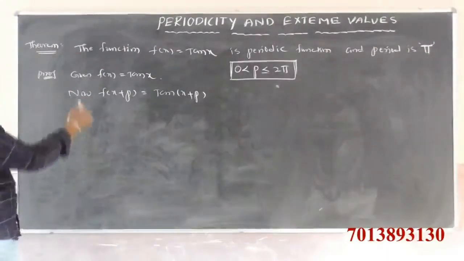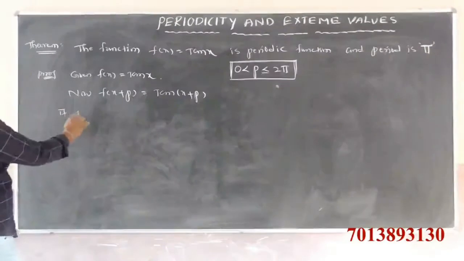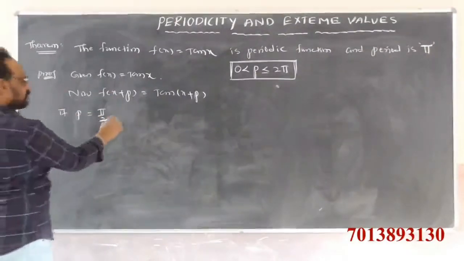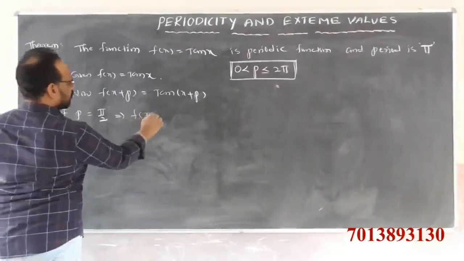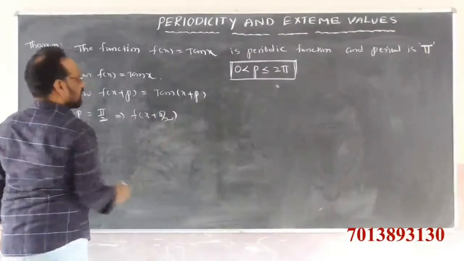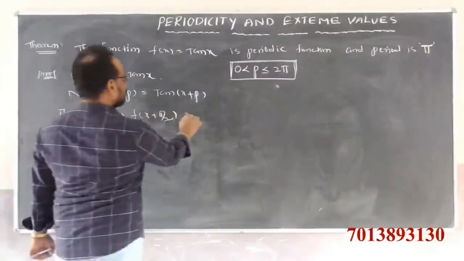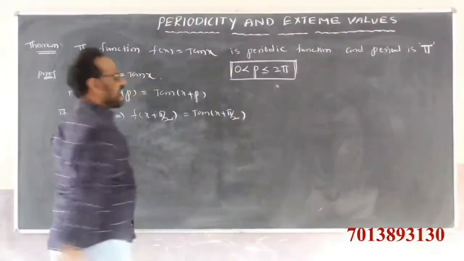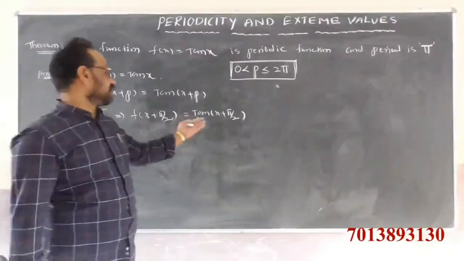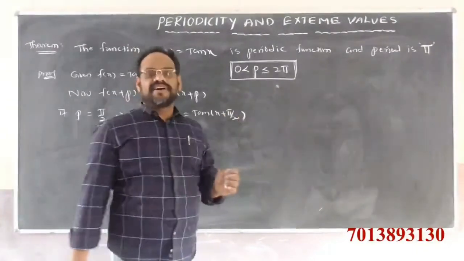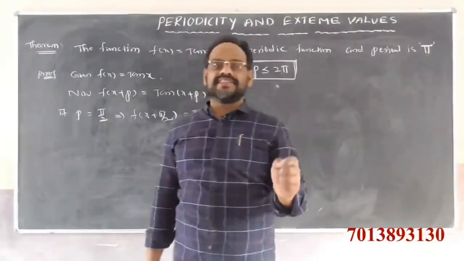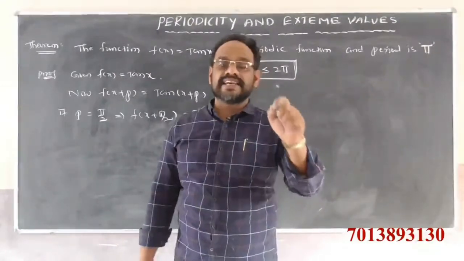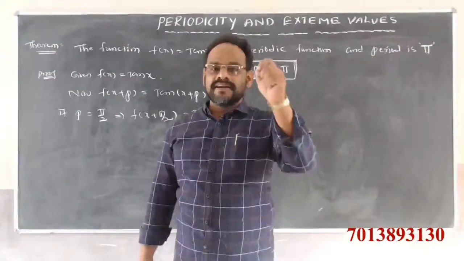So f of x plus p is tan of x plus p. If p is equal to pi by 2, then f of x plus pi by 2 is nothing but tan of x plus pi by 2, that is tan of 90 plus theta. 90 plus theta lies in the second quadrant, where tan is negative.